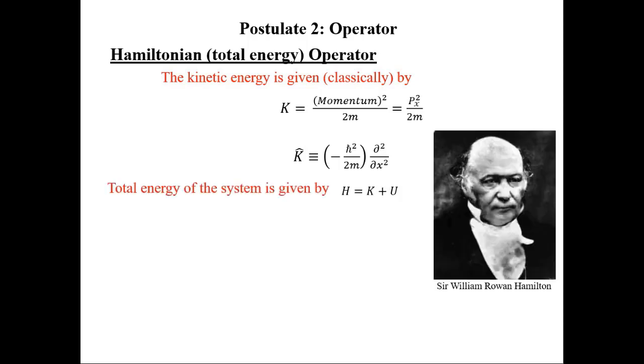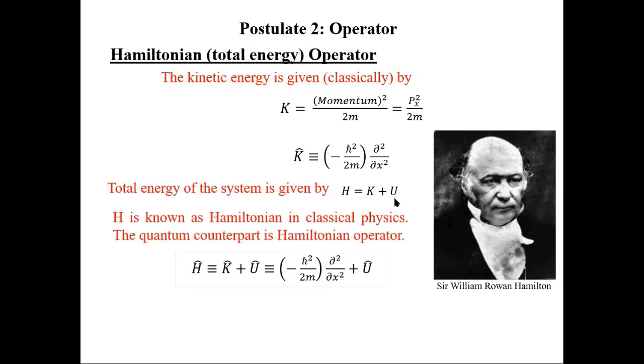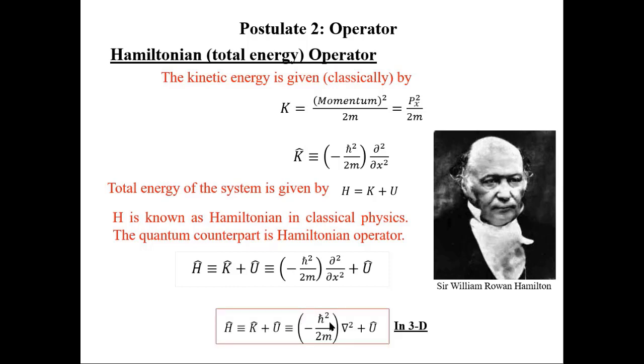So the Hamiltonian of a system is the summation of kinetic energy and potential energy. Similarly, the Hamiltonian operator in quantum mechanics can be written as the summation of the kinetic energy operator and potential energy operator along the x-axis, and in 3D it can be written like this. So this is the Hamiltonian operator in quantum mechanics.